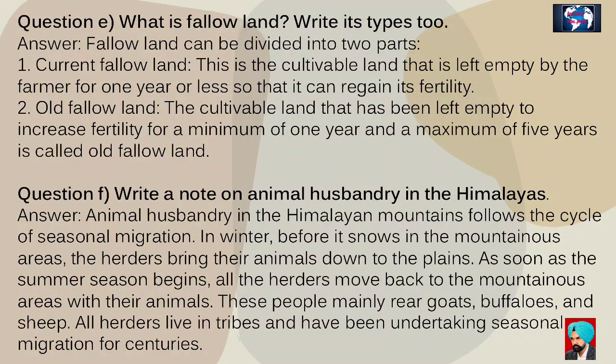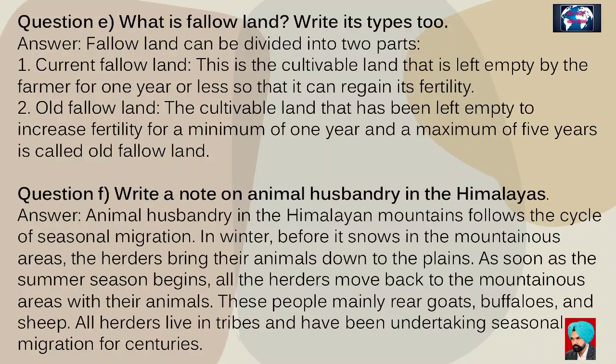Question E. What is fallow land? Also write its types. Answer. Fallow land can be divided into two parts. First, current fallow land. This is the cultivable land left uncultivated by the farmer for 1 year or less so that it can regain its fertility. Second, fallow land other than current fallow. The cultivable land left uncultivated for a minimum of 1 year and a maximum of 5 years to increase its fertility is called old fallow land.